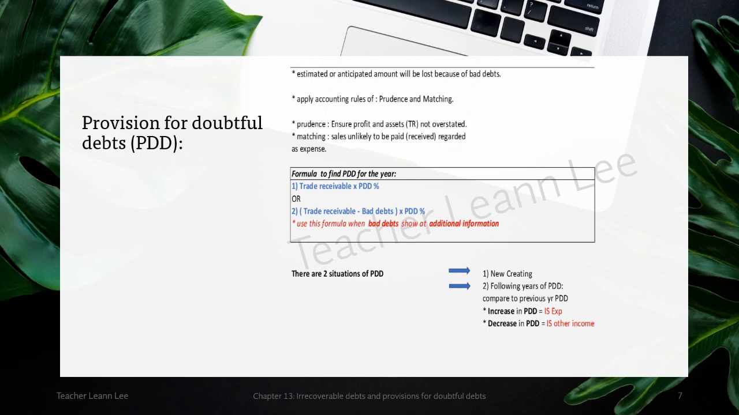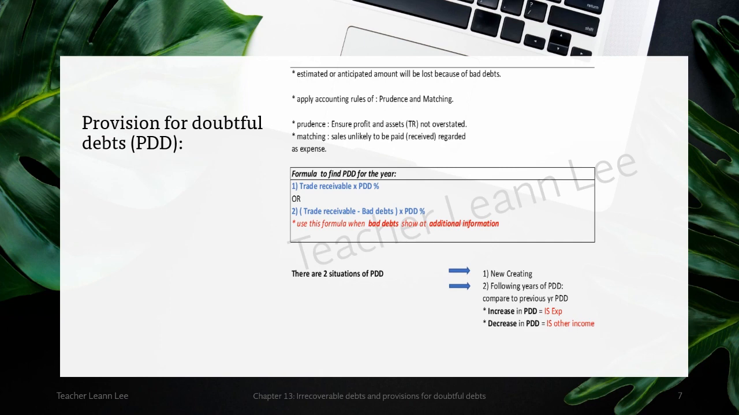Okay, all right, so now we go to the details here. The PDD means the estimated or anticipated amount of losses because of bad debt, applying the accounting rules of prudence and matching. Prudent means that I cannot overstate the profit or asset of the year, and matching means that I must match the income against the expenses within the same accounting period. So if something happens, losses, I must declare. Prudence ensures the profit and asset are not overstated, and matching regards sales unlikely to be paid as expenses.